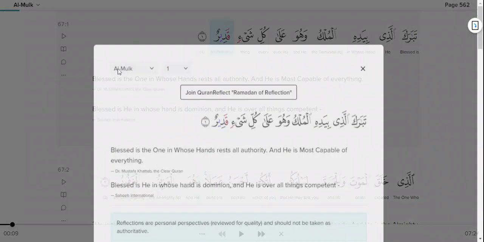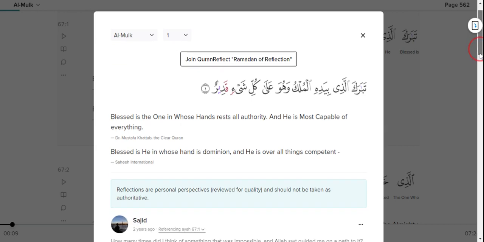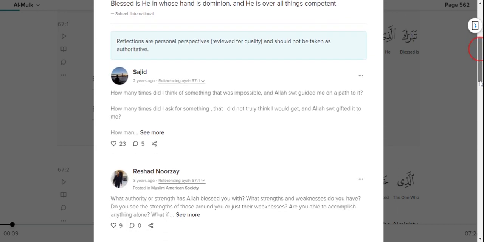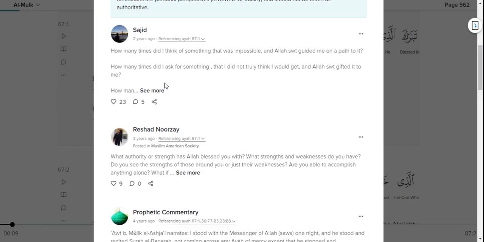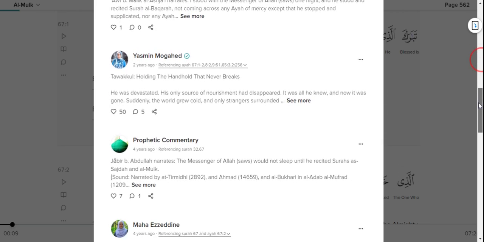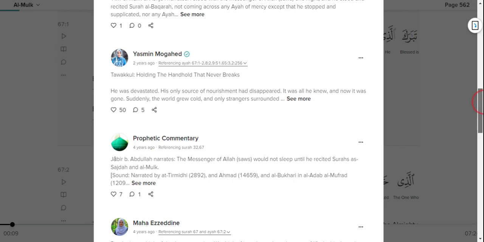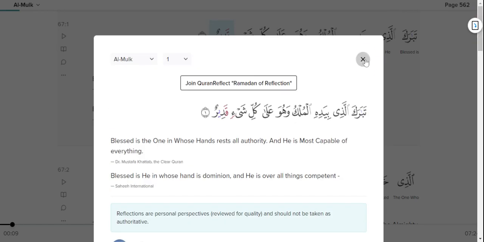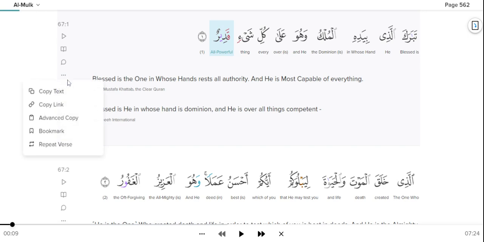Next is reflect. You can see what other fellow Muslims are sharing their thoughts about this surah. What is their tadabbur? What is their interpretation and their thoughts? So this is like a reflection site. You will see some famous teachers also giving their reflections on this particular surah. You have more options where you can copy the text or copy the link and share it with others. You can bookmark it so you can always come back and read it again and again. And you also have option to repeat verse, so listen to it repeatedly till you memorize it.